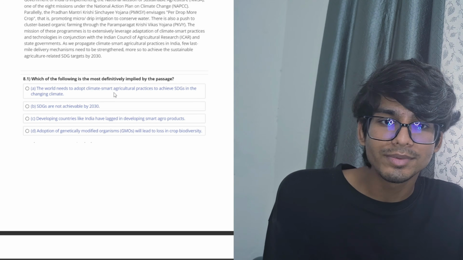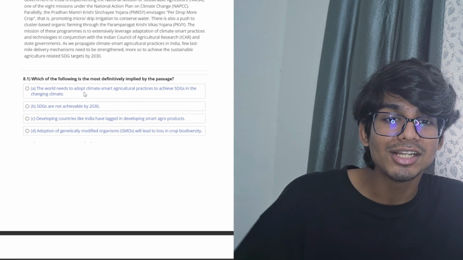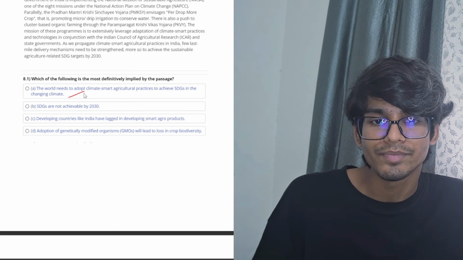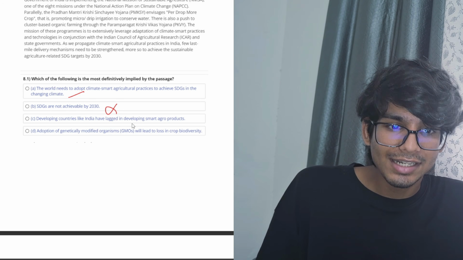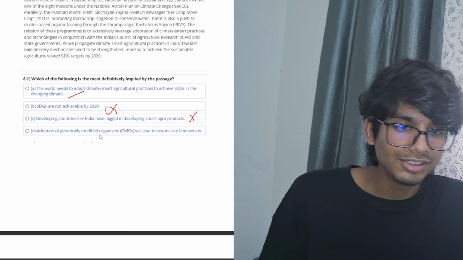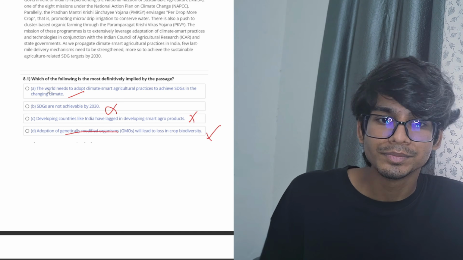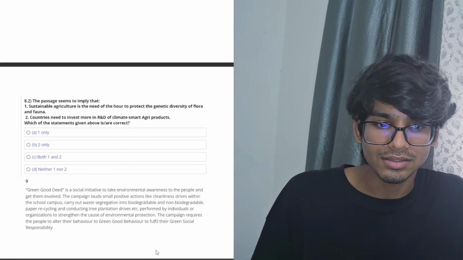The world needs to adopt climate smart agricultural practices to achieve SDG in this changing climate. This is what I mentioned as the argument given in the passage. SDGs are not achieved, not given. Developing countries like India have, no, not given here. Adoption of genetically modified, not talked about here. So A is the best option we have, and hence it is the answer.